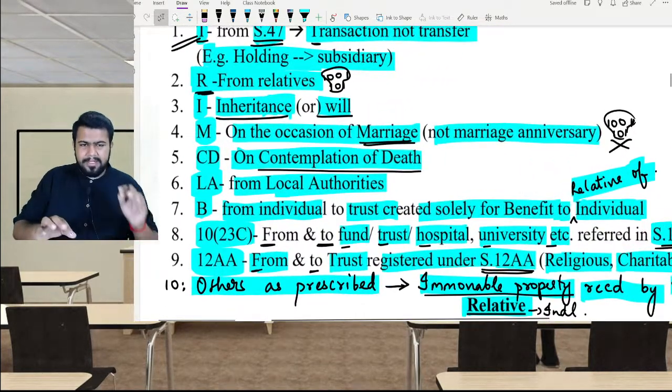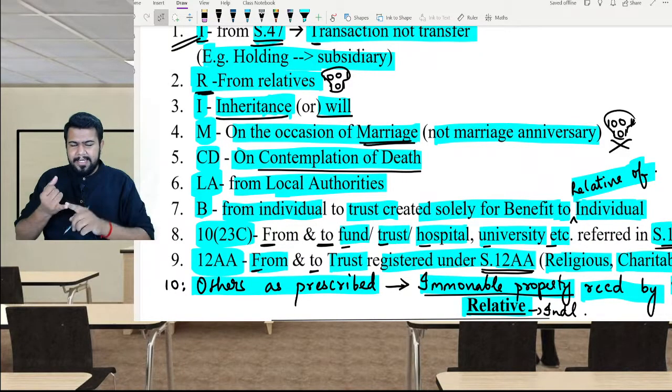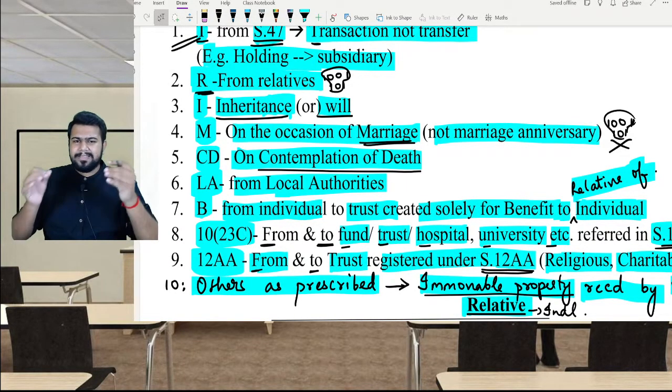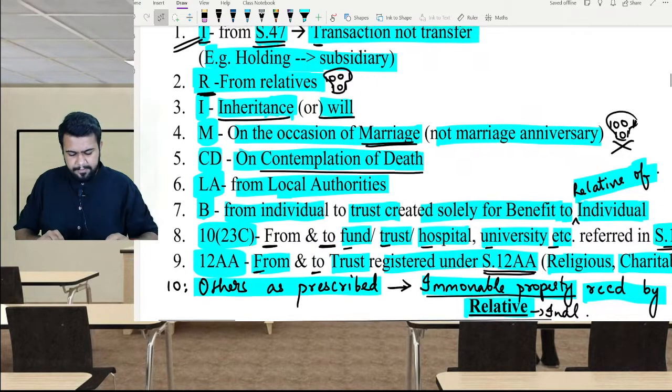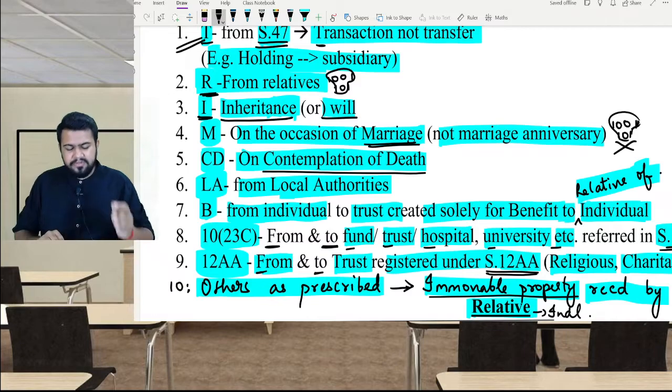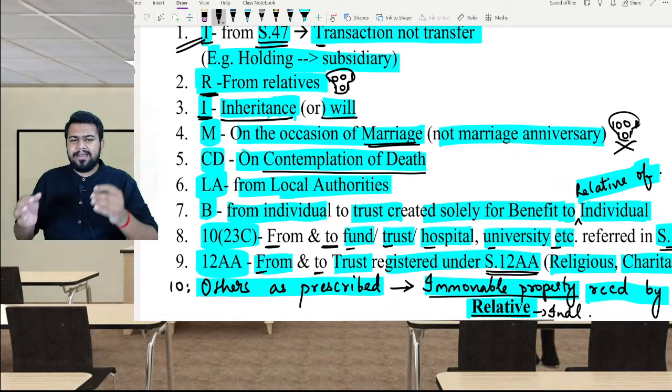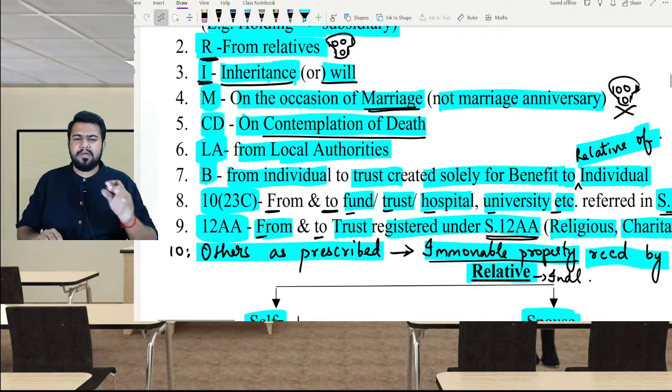So we discussed relatives. If any money, movable property or immovable property is received from a relative, then there is no need to pay tax under 56(2)(10). Next, I stands for inheritance or will. If any property is received on inheritance or will, there is no need to pay tax under 56(2)(10).